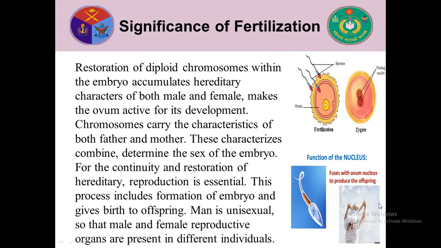So for the continuity of species, fertilization is needed. By this process, the number of species has increased in our world. If there is no fertilization, then the species will decrease and be destroyed. So it is much needed.